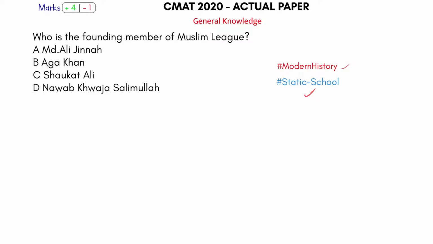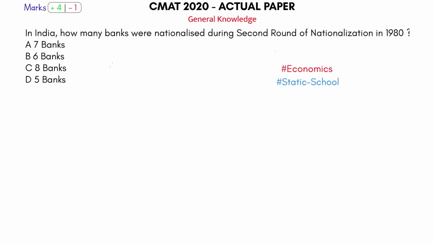This is clearly a question from modern history, static school GK. Who was the founding member of the Muslim League? Remember this modern history part that we studied in the NCERT textbook? Clearly it is mentioned there. Salimullah. Nawab Khwaja Salimullah was the founding member of the Muslim League. So school static GK from modern history.